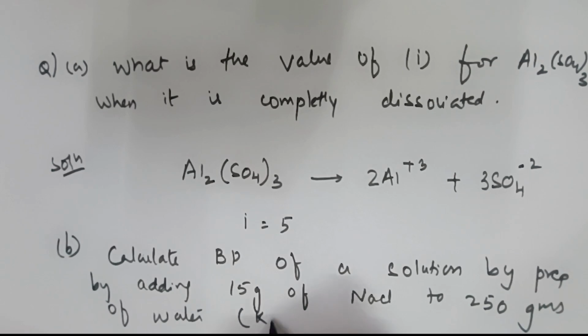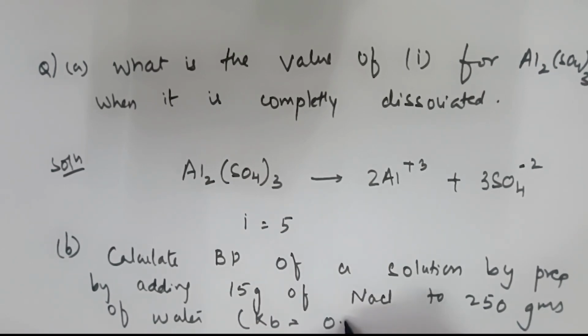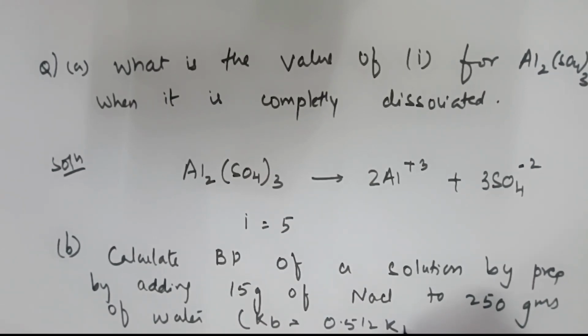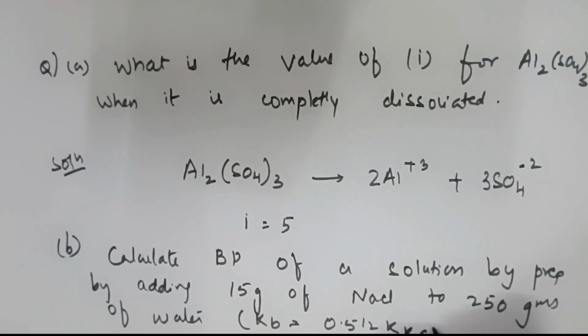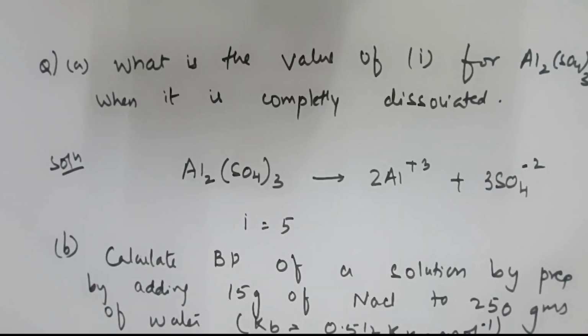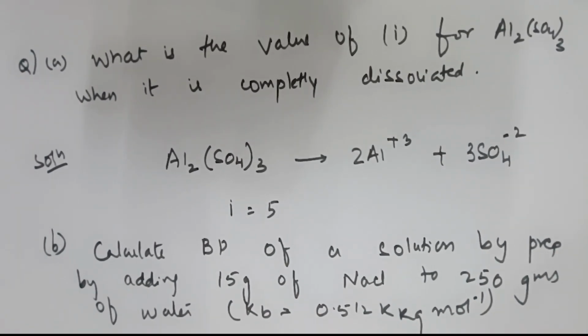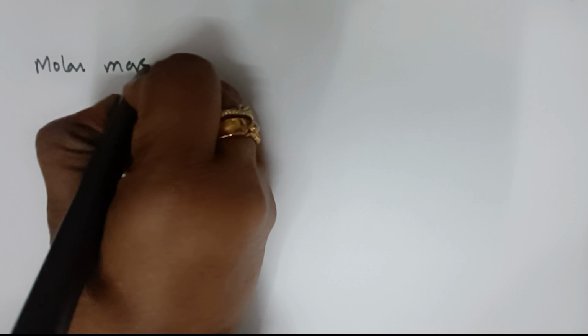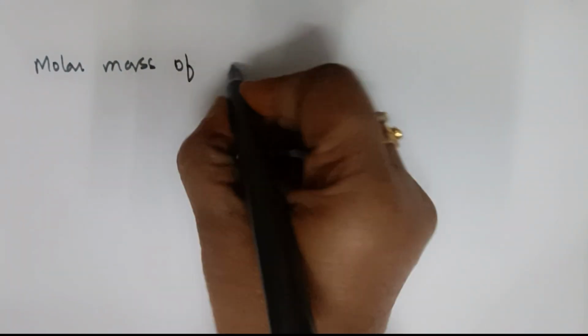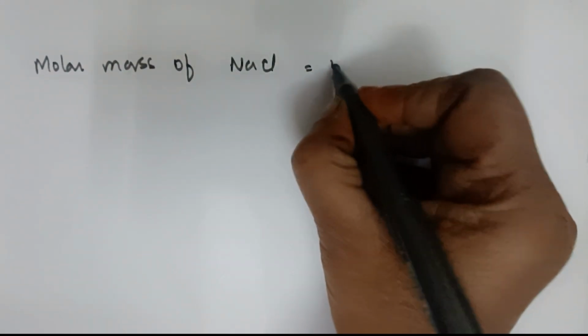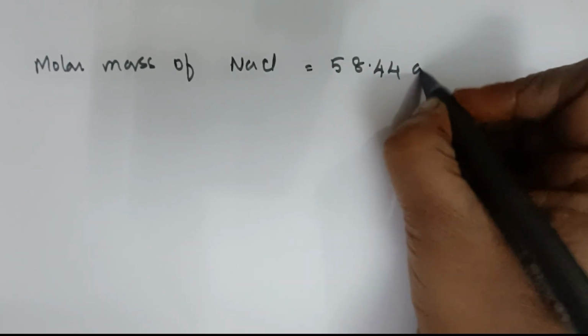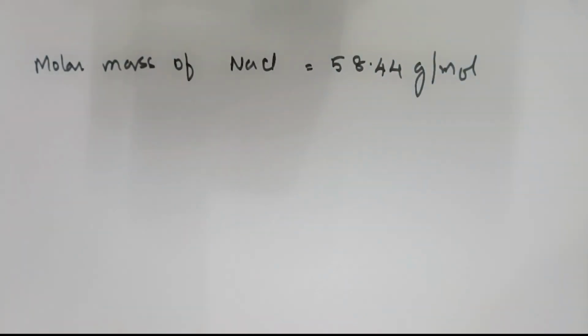Here Kb value is 0.512 K kg mole inverse. Correct na? Okay, it is not visible. I'll move my page little bit up. And one more thing, the data they've given is molar mass. They have given molar mass of NaCl, which is 58.44 gram per mole. This is okay. Very important 5 mark question, students. You should practice this.